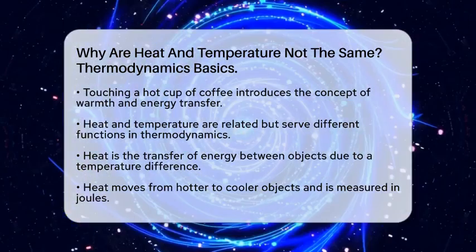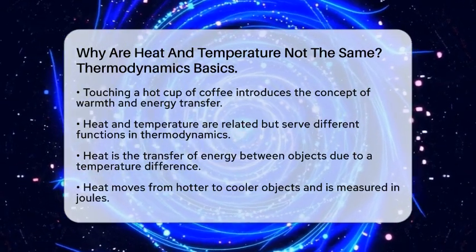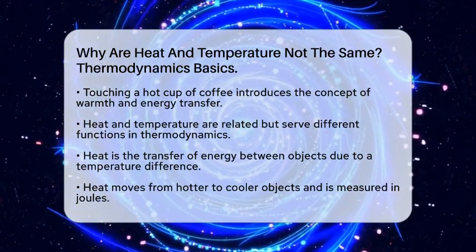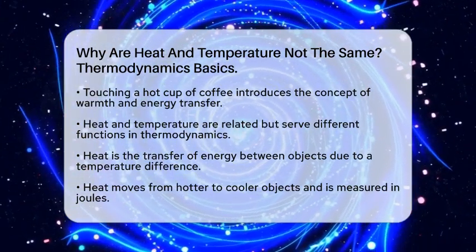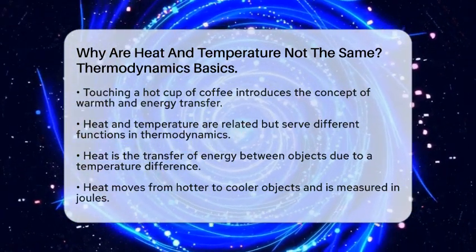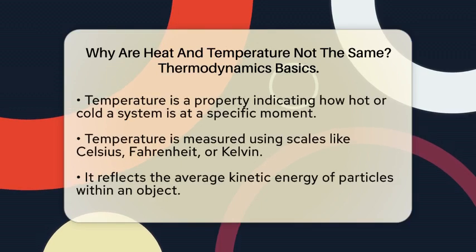Heat is the transfer of energy between objects because of a temperature difference. It moves from the hotter object to the cooler one. Heat is measured in units like joules and is energy in motion. It's not something an object owns, it's what happens when energy flows.